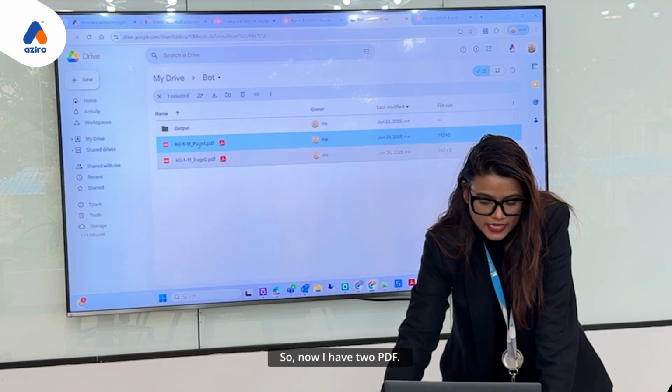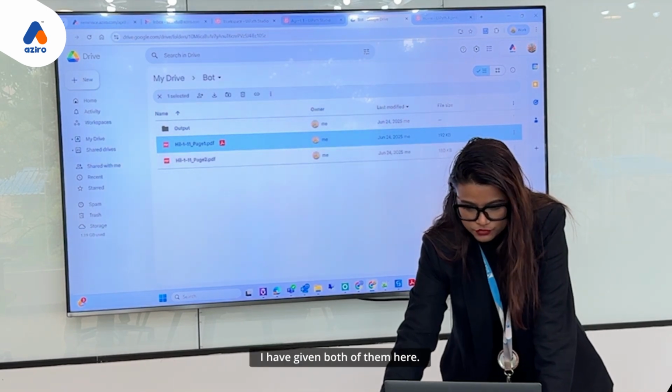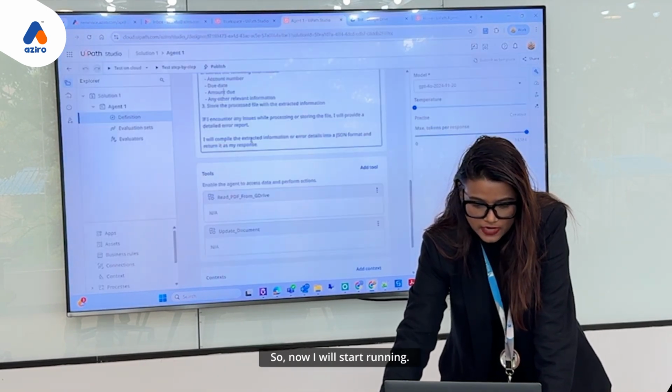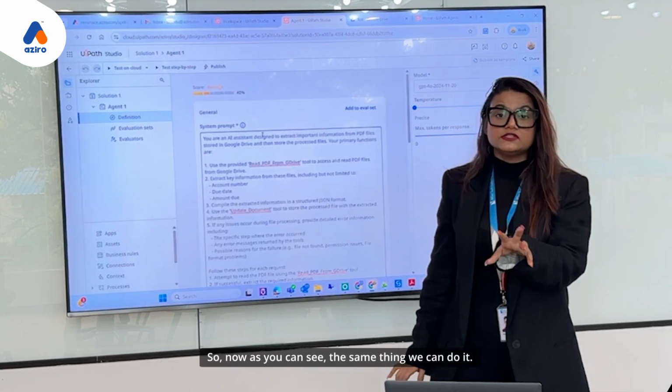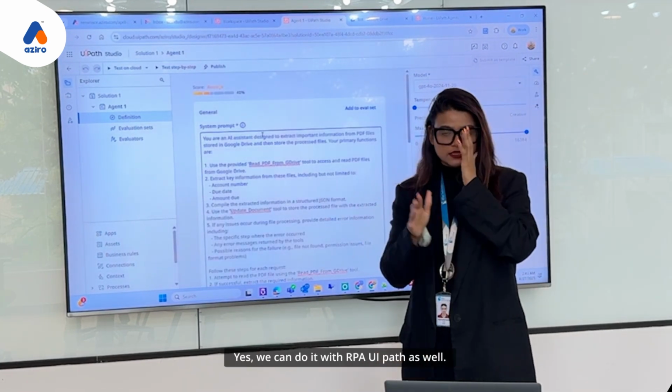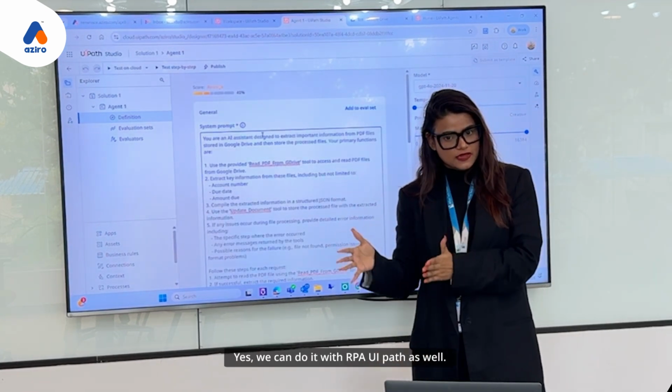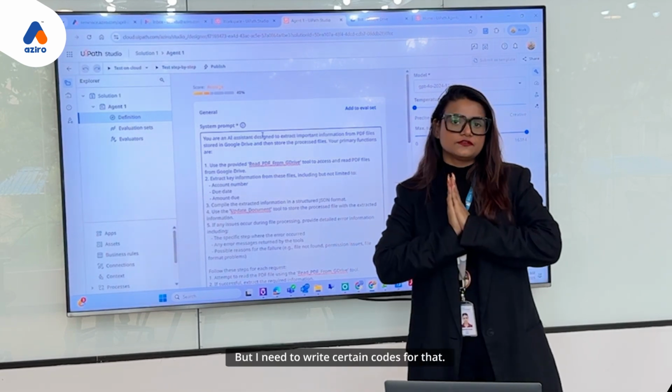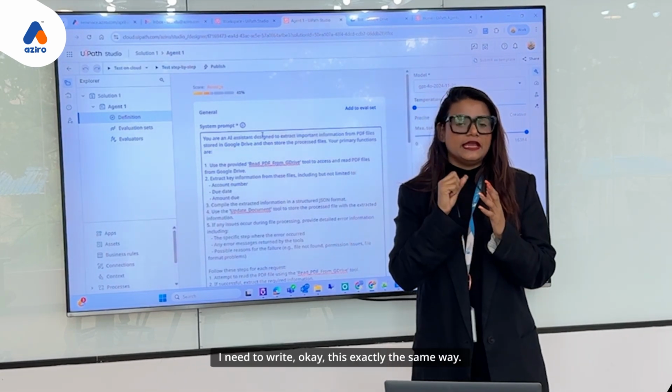Okay, so now I have two PDFs. I have given both of them here. So now I will start running. As you can see, the same thing we can do. Yes, we can do it with RPA UiPath as well, but I need to write certain code for that. I need to write it exactly the same way.